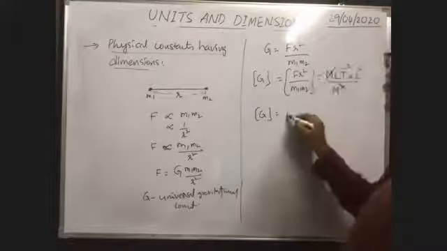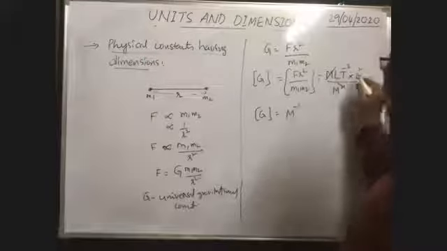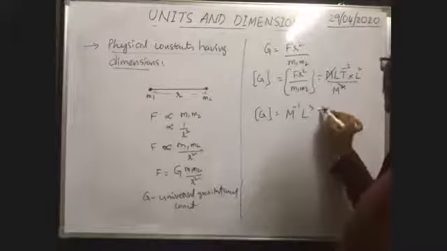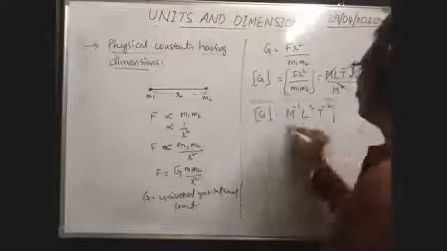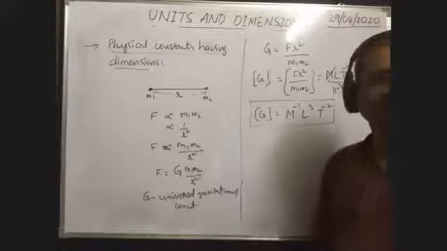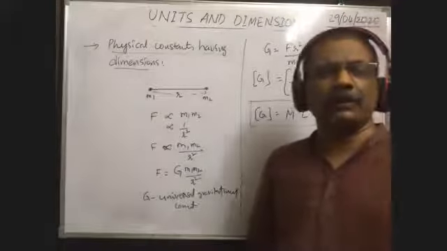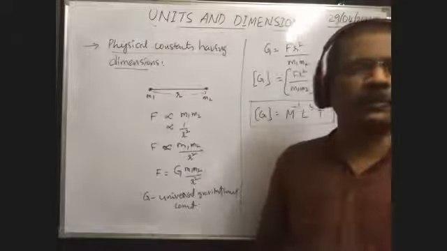Therefore, the dimensional formula of the universal gravitational constant is M inverse, since you write it in the denominator, into L into L square, L cube, T to the power of -2. This is the dimensional formula of the universal gravitational constant. If asked to name any physical constant having a dimensional formula, we can write the universal gravitational constant.